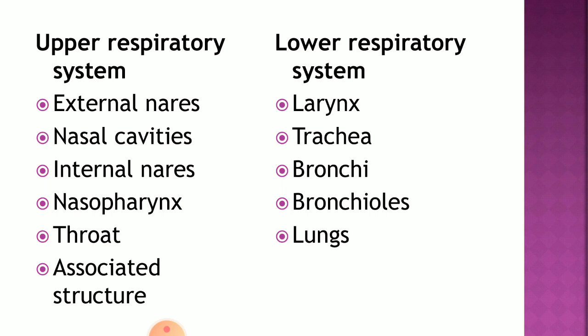External nares are nothing but nostrils, and from the nasal cavity up to the throat, these make up the upper respiratory system. From the larynx, that is the voice box, onward, that part is considered the lower respiratory system, which includes the larynx, trachea, bronchi, bronchioles and lungs. We are going to study each and every part in detail.